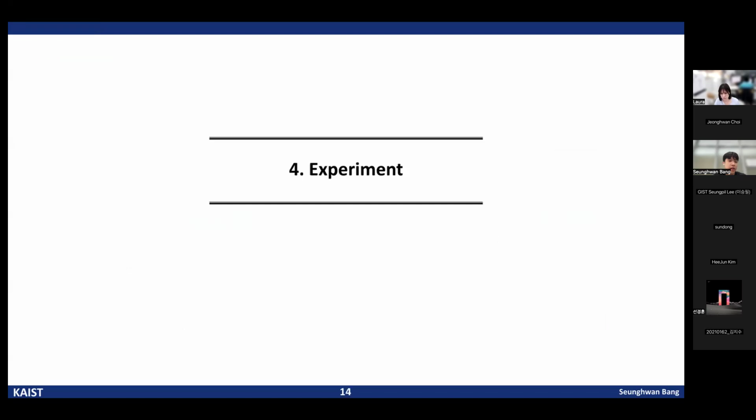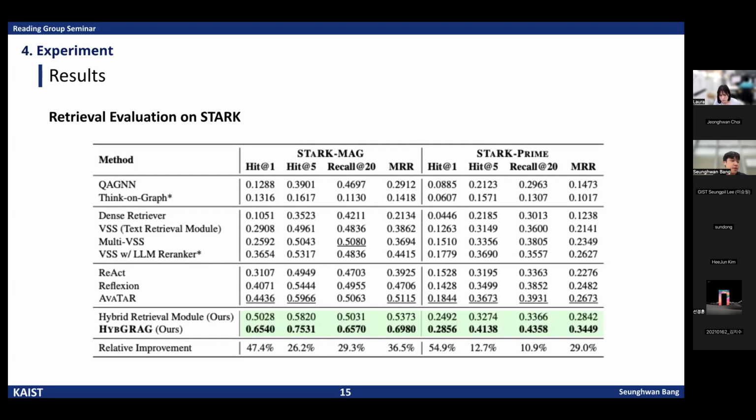So now I will explain the experiment. The authors evaluate HYBGRAG mainly on two hybrid question answering benchmarks, STaRK and CRAG, to verify both retrieval performance and end-to-end reasoning ability. First, this table shows the retrieval evaluation result on the STaRK benchmark. We can see two datasets here, STaRK-MAG and STaRK-Prime. Both datasets utilize semi-structured knowledge bases, SKB, that combine structured knowledge graphs and unstructured text documents.